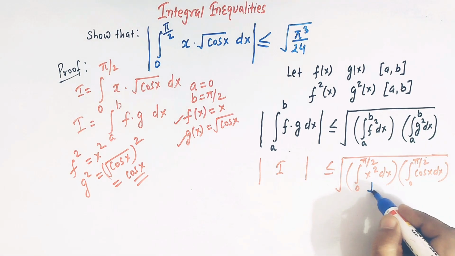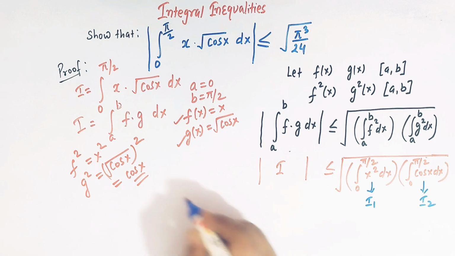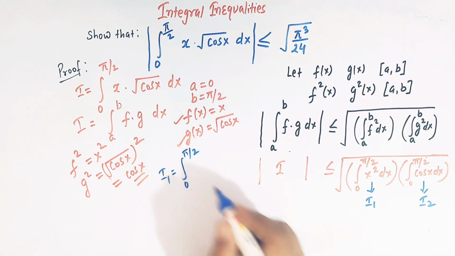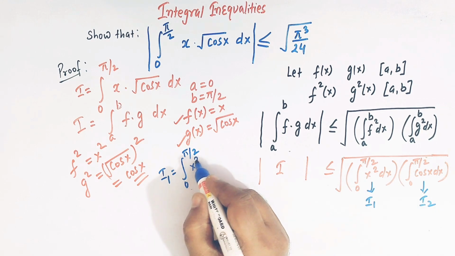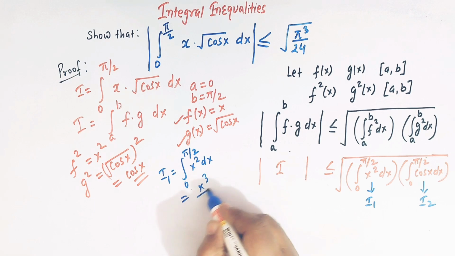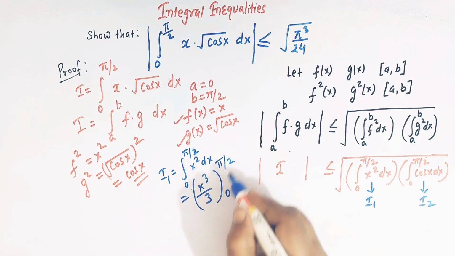So now let us take this integral as I1 and this integral as I2. So I1 is 0 to pi by 2 x square dx. The integral of x square is x cube over 3, and here the limits are 0 to pi by 2.